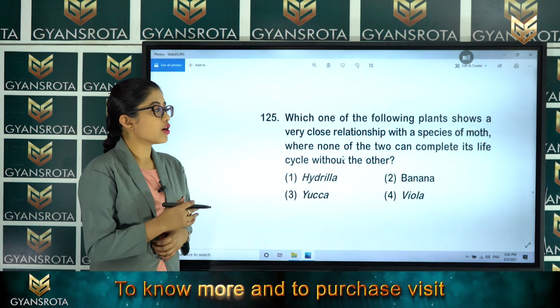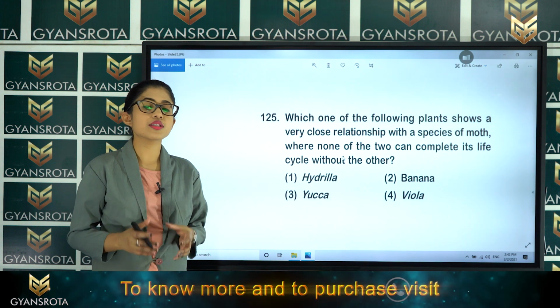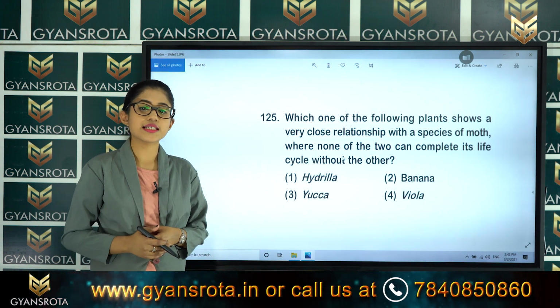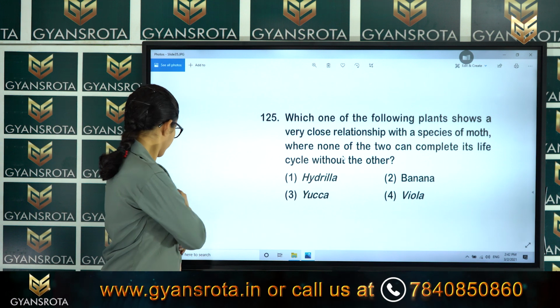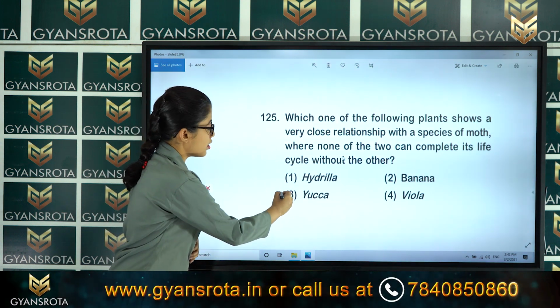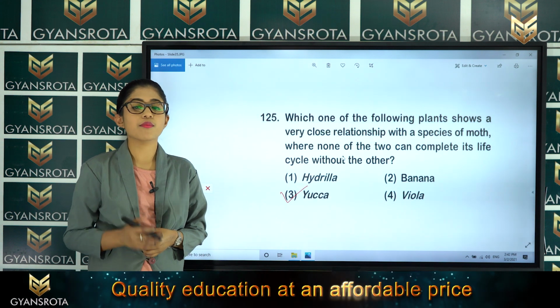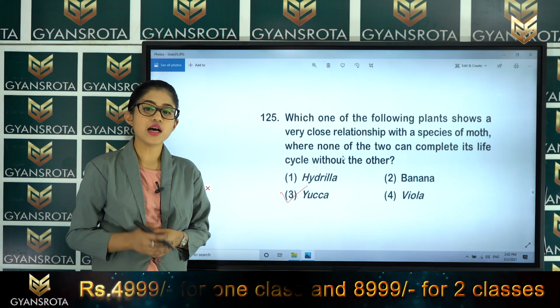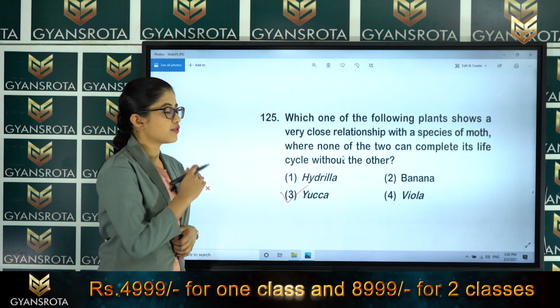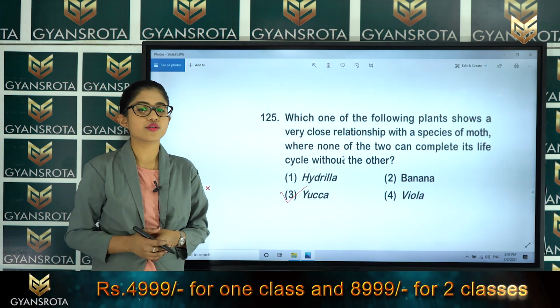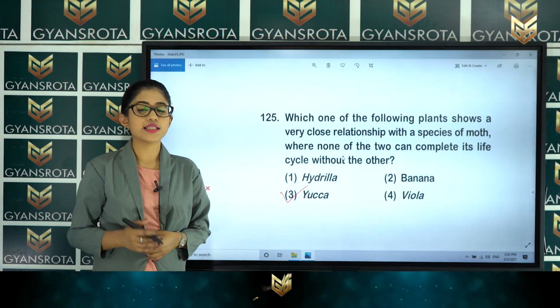So, the moth species is in close association with which organism? That will be the yucca plant. Yucca plants are the ones in which the moth cannot complete its life cycle without this plant. So, option number 3 is the correct answer for this question. Alright. Now, let us see the next question.